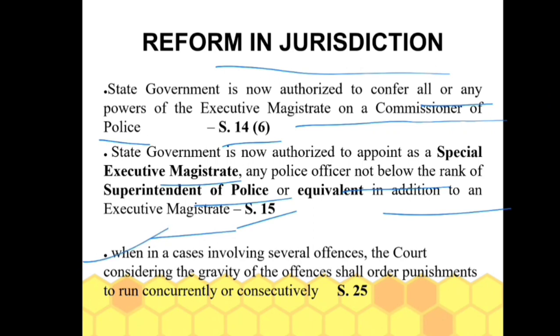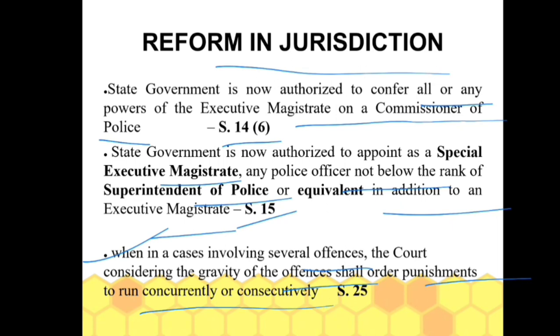Now there is another slight change made by Parliament under this act, which was not clear in the earlier act but is now stated directly: in cases involving several offences, the court, considering the gravity of the offences, shall order punishments to run concurrently or consecutively.